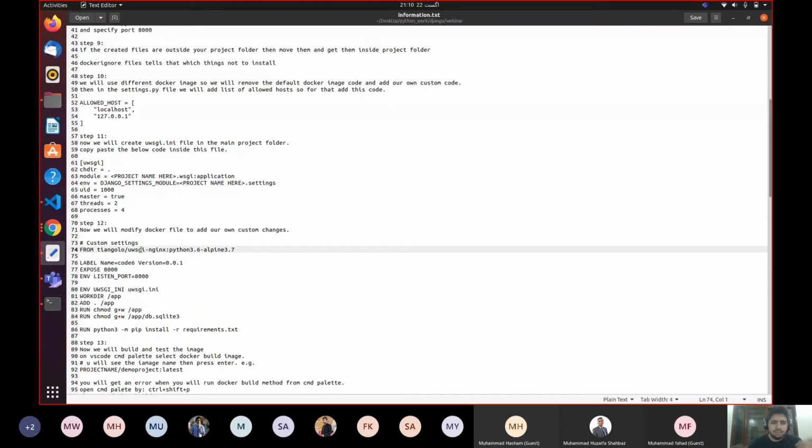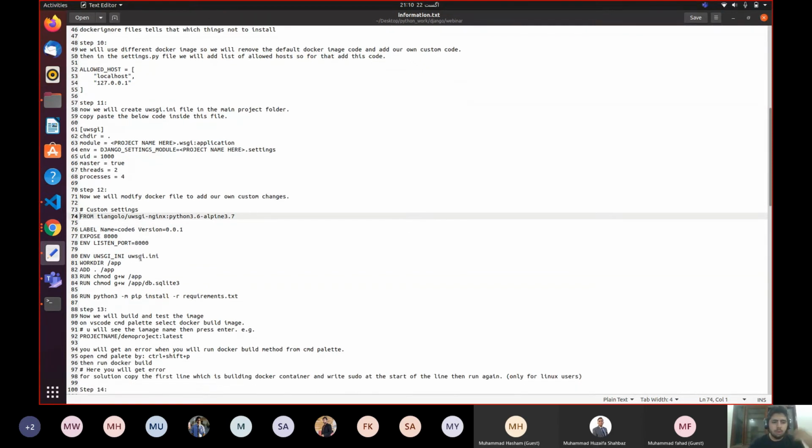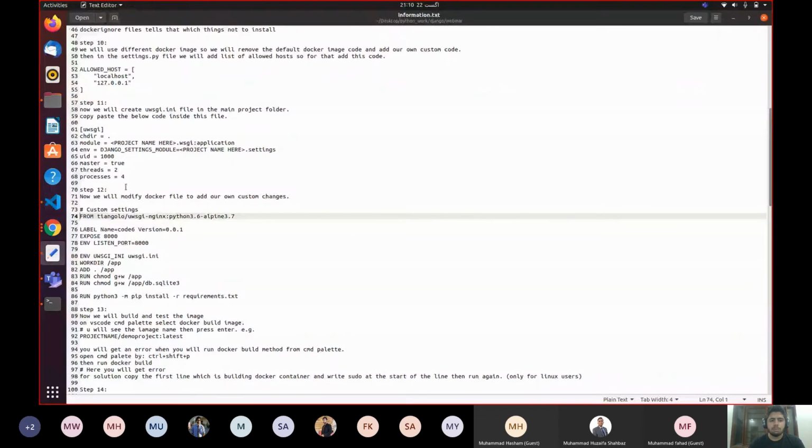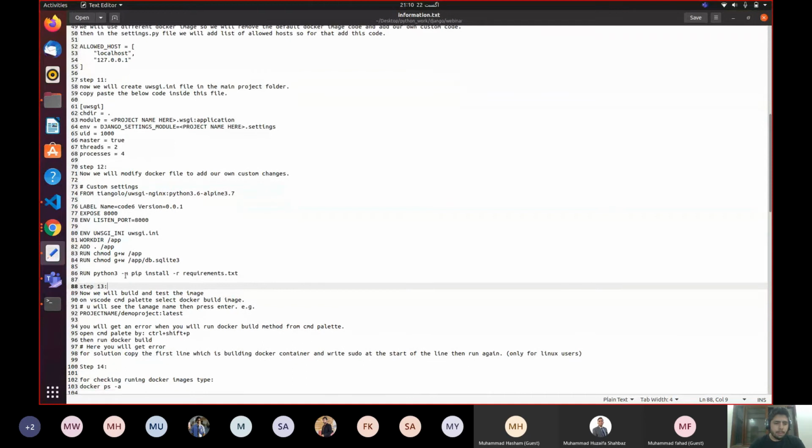Okay, so these are the custom changes. As I told you, we will change the Docker file, as I did in front of you. So this is step number 12, which says that you need to change your Docker file and add your custom code. As I have done this before, I don't need to carry it out again. Step number 13: now we will build.